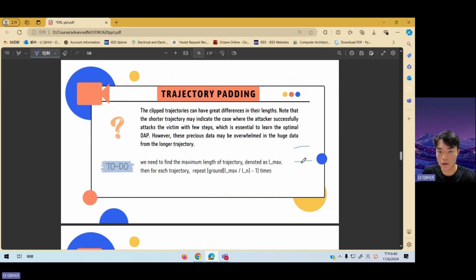So like we have 2 sequences, the first sequence has the sequence length 4, and the second has the sequence length 2. So the L max is 4, and for each trajectory repeat this many times. For the second trajectory, 4 minus 2, round down, and minus 1 equals 1. So we will repeat 1 time, and the total is 2 times.